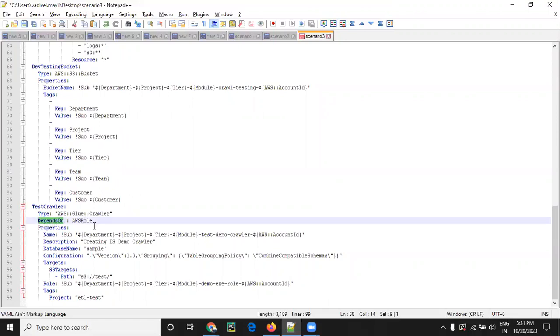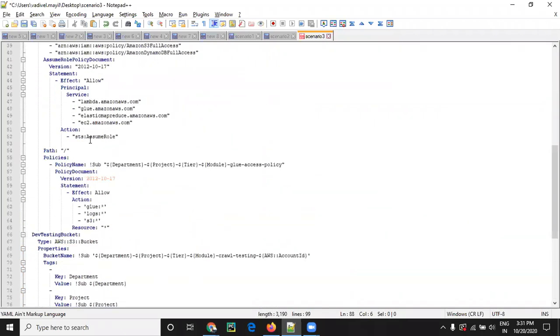While deploying the stack, we cannot show which resources get rolled out in which priority. If it is going to roll out the first time, this crawler will be created after the IAM role is created.